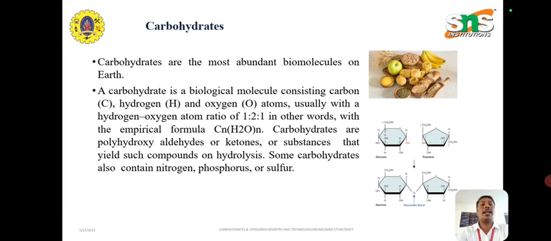Carbohydrates are polyhydroxyaldehydes or ketones, or substances that yield such compounds on hydrolysis. Some carbohydrates also contain nitrogen, phosphorus or sulfur.